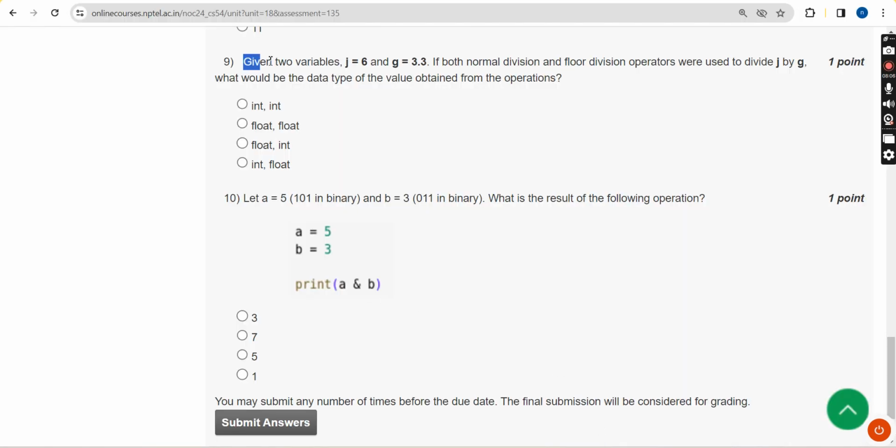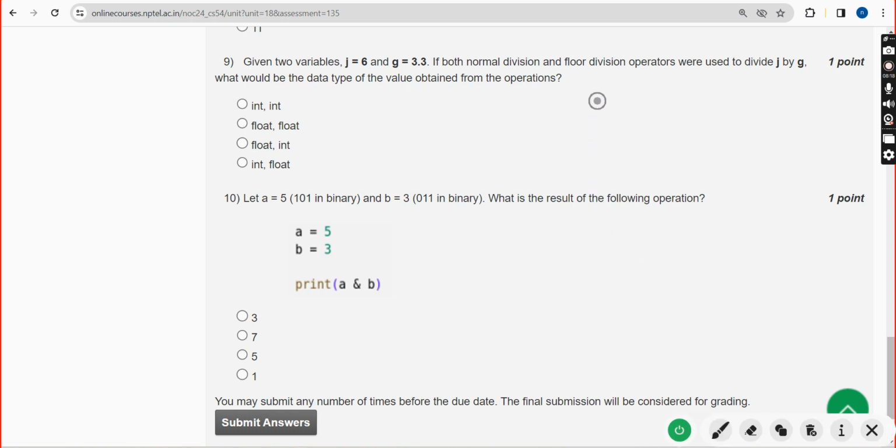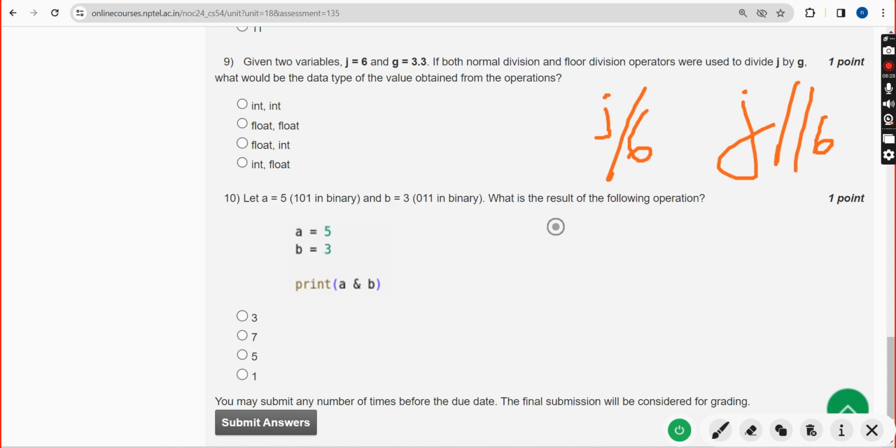Solution. So ninth question, given the two variables, j equals 6, z equal to 3.3, if both normal division and floor division operators were used to divide j by z, that means normal division is nothing but j by z, right? And floor division is j double slash z. So first one, if you divide 6 by 3.3, it is definitely not a perfect division, right? So definitely it will not perfectly give a quotient. So definitely there will be a remainder.